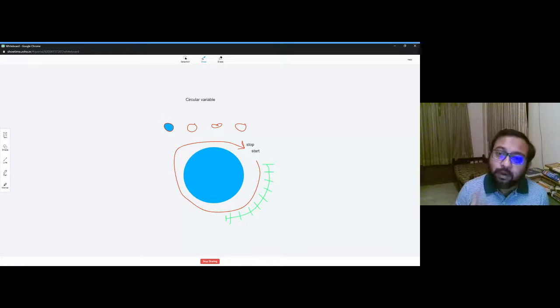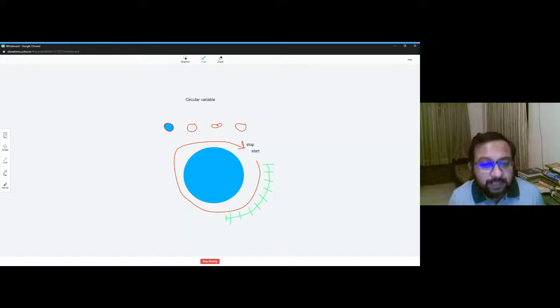So try to use non-circular variables, and if you have to use a circular variable, try to use it categorically, like names of months, or if quantitatively, then for a short period of time, so that it is converted into linear or continuous data. I hope this is clear to all of you. If this is clear, please let me know.